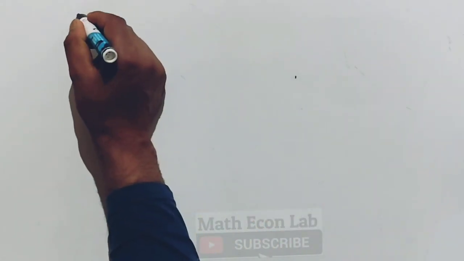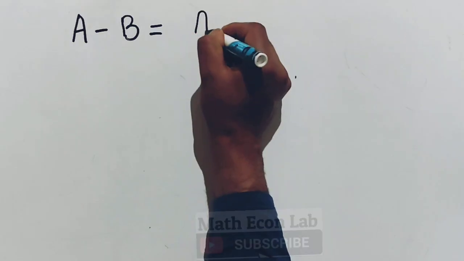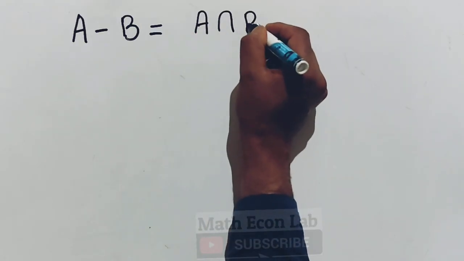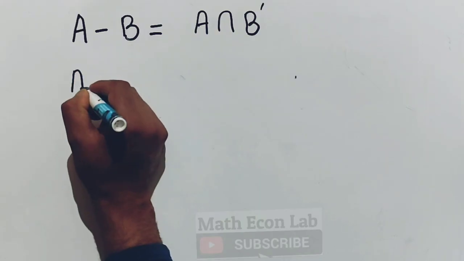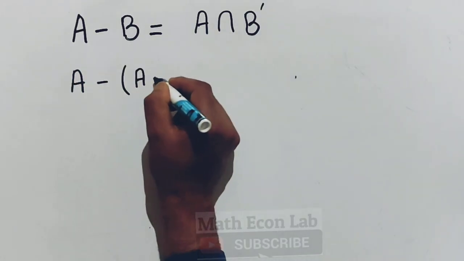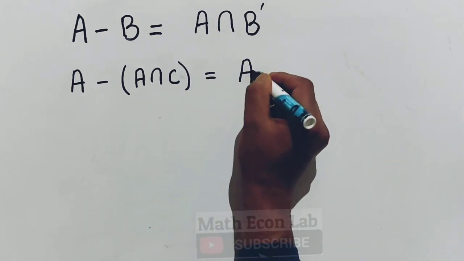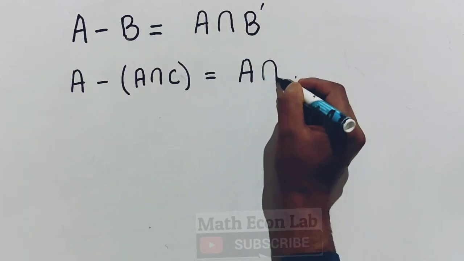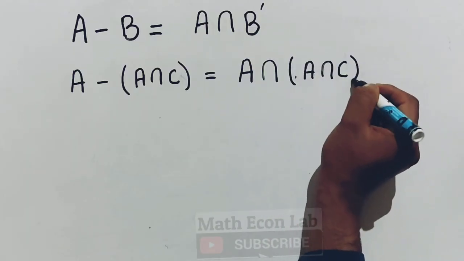Now let us briefly explain some of the important results in sets. So first we have set A minus set B, it is equal to A intersection B complement. These are important results. Next we have A minus (A intersection C), it is equal to A minus is replaced by intersection, then we have (A intersection C) whole complement.